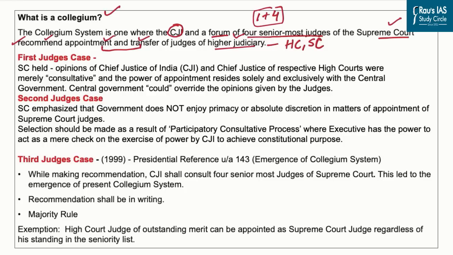Now, how did the collegium system come into existence? Well, it is based on 3 important Supreme Court judgments which were made previously, and they are known as the judges cases. They are 3 in number.